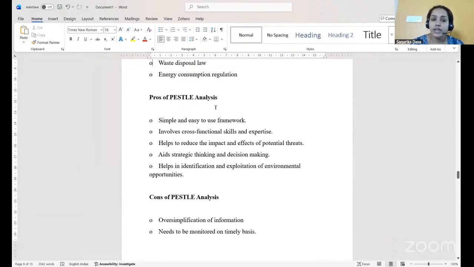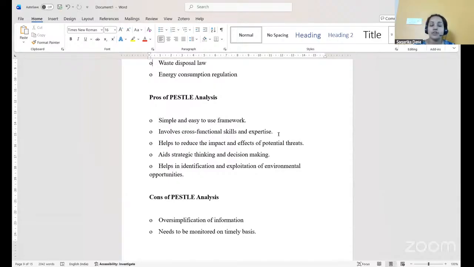Now, when we see the advantages and disadvantages of PESTLE analysis, the advantages: it is a simple and easy framework, and it involves cross-functional skills and expertise because we are not concentrating on one factor, we are concentrating on all the factors which are affecting the business externally.